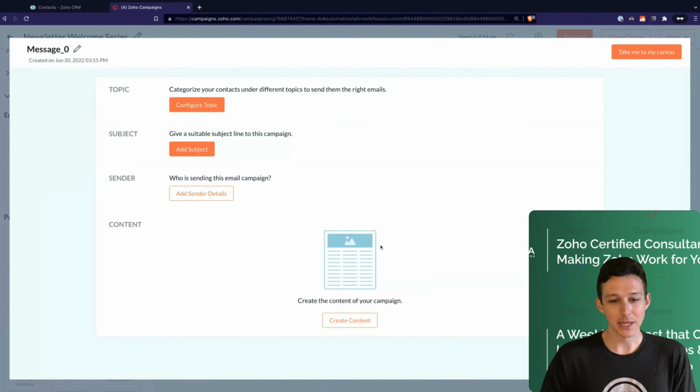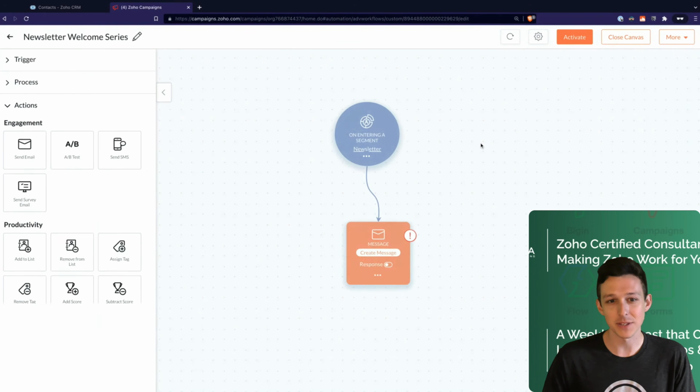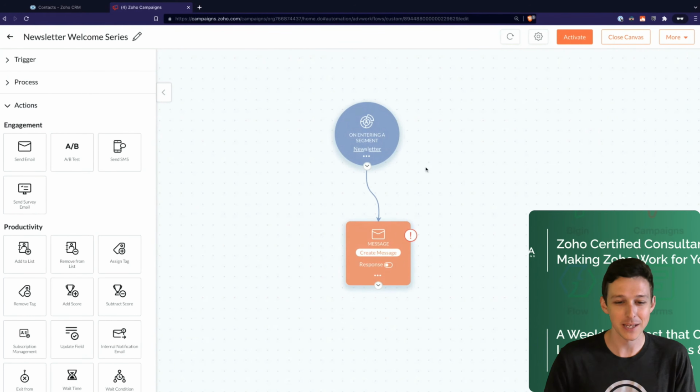Now, under the create message, we're not going to spend a lot of time here because this is exactly what Brett just showed on setting up a campaign. It's the same thing. You're going to associate it to a topic, define your subject line, add your sender, and then add your content, and then get it approved, right? So not much that we need to work through here. Save you the time of just watching me do that same thing.